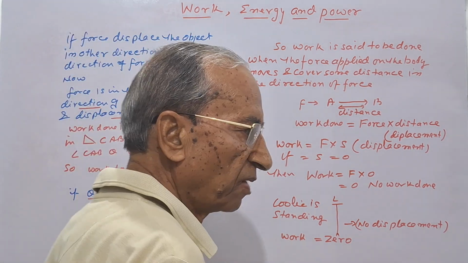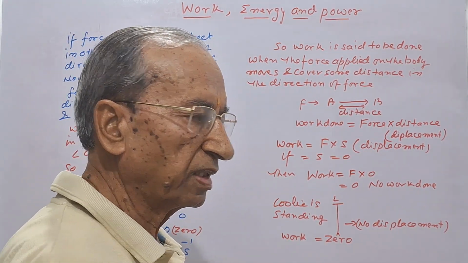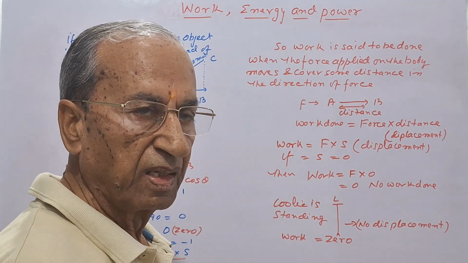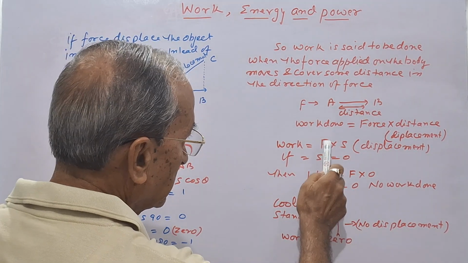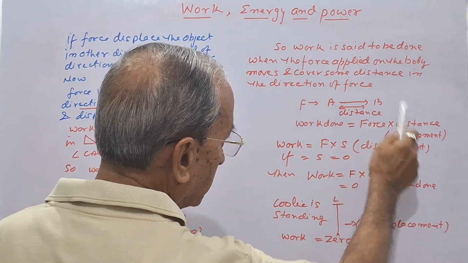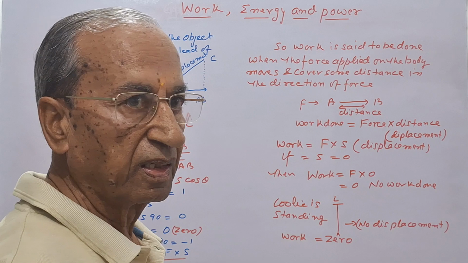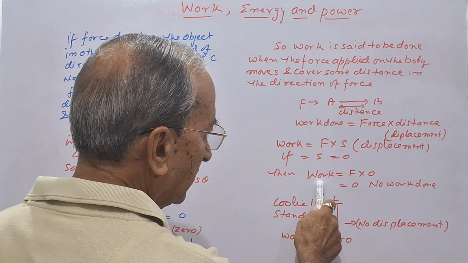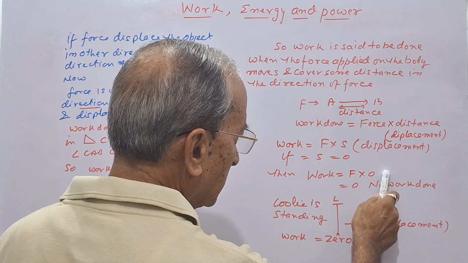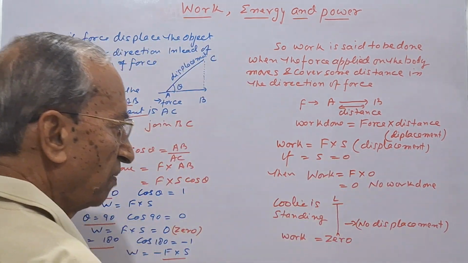Now suppose you are pushing a heavy stone and it does not move, it's too heavy. Then what will happen to the work done? Here, as work done is the product of the force into distance, here distance is 0. That object is very heavy, you can't push it. In that case, work done, that is force into distance, is 0, then there will be no work done.